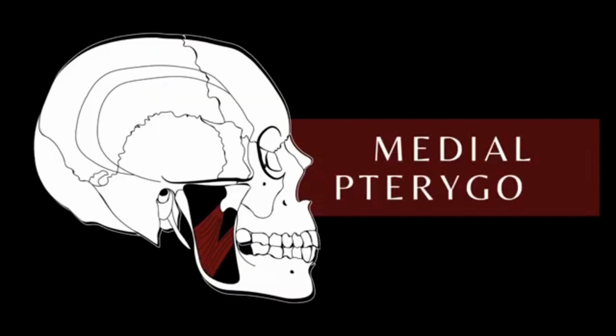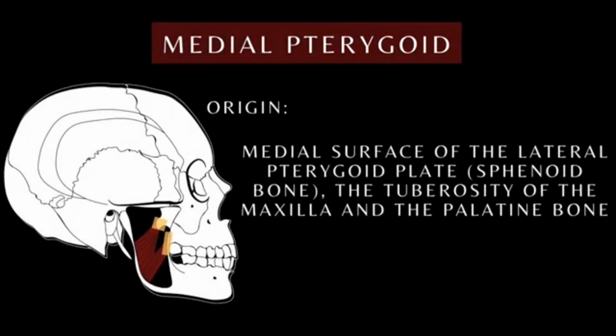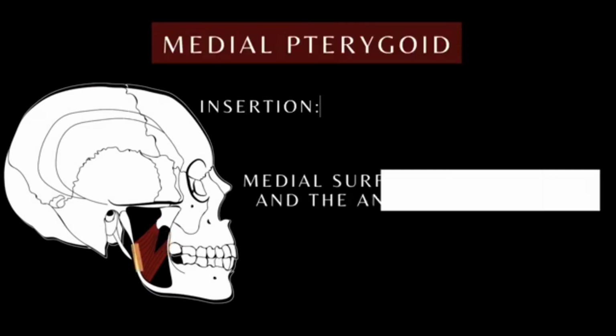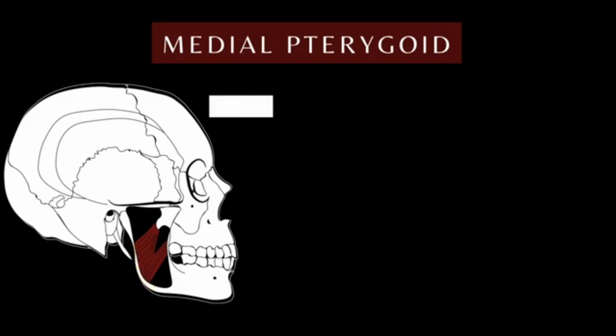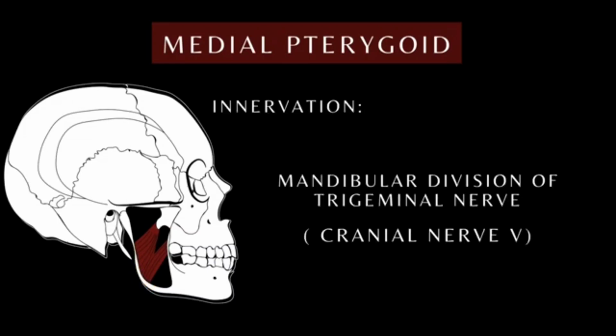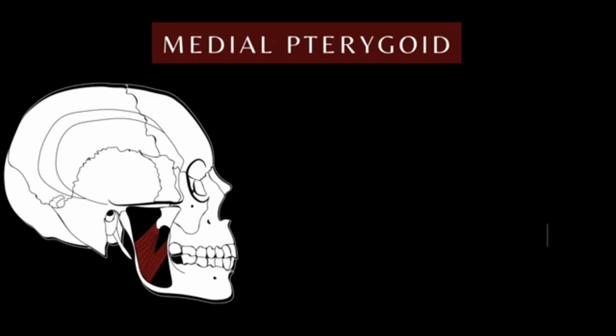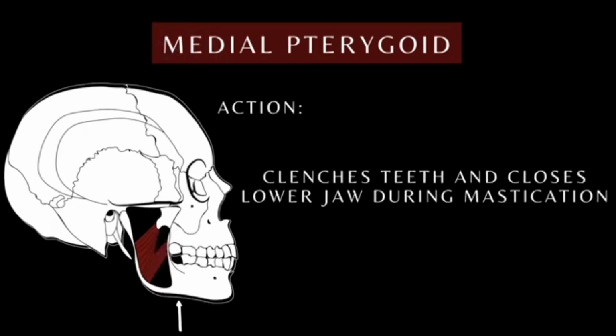Medial pterygoid. This muscle originates from the medial surface of the lateral pterygoid plate, the tuberosity of the maxilla, and the palatine bone. It inserts into the medial surface of the ramus and the angle of the mandible. It is also innervated by the mandibular division of the trigeminal nerve. It functions to clench teeth and close the lower jaw during mastication.